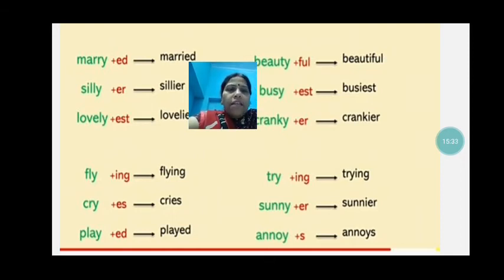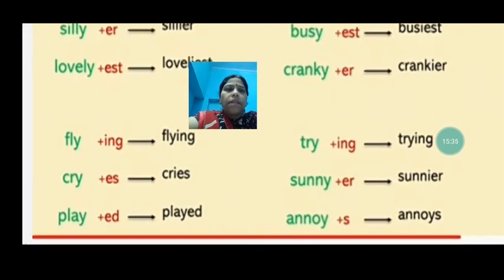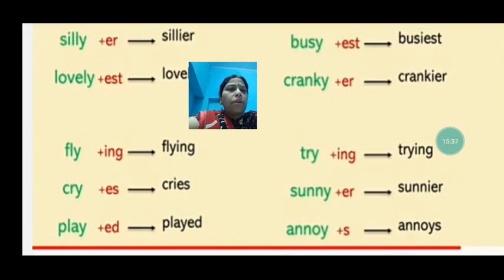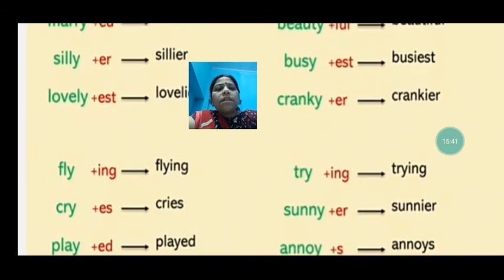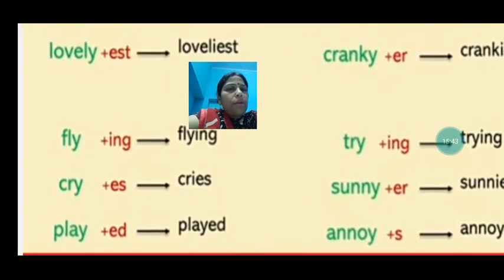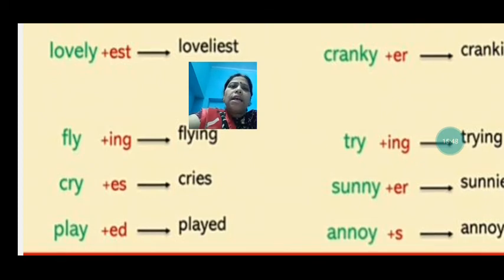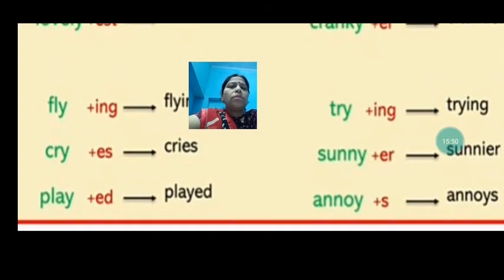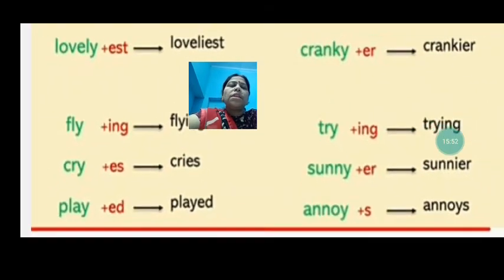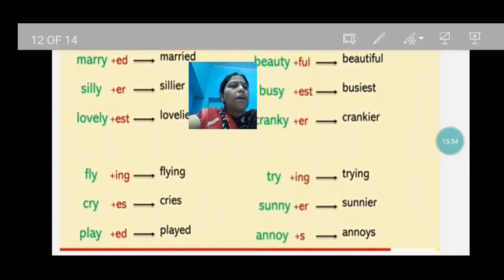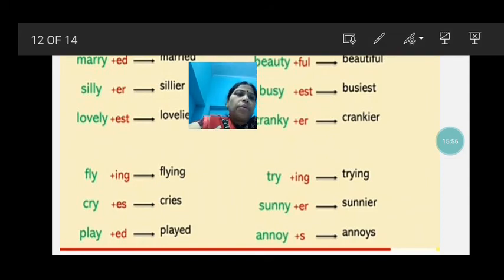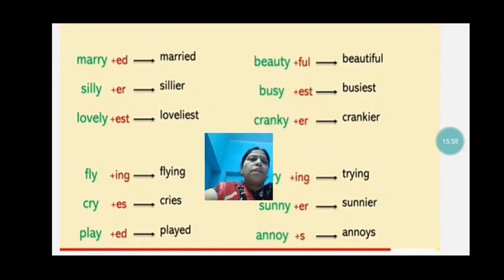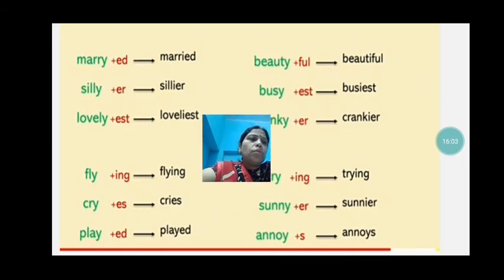At the end, see: play, played, annoy, annoys. Why is it like that? Because there is a vowel before Y. Where there is a vowel before Y, we write it as it is. So these are some exceptions, children, which you have to remember. Learn the spellings nicely and try to understand the rules.